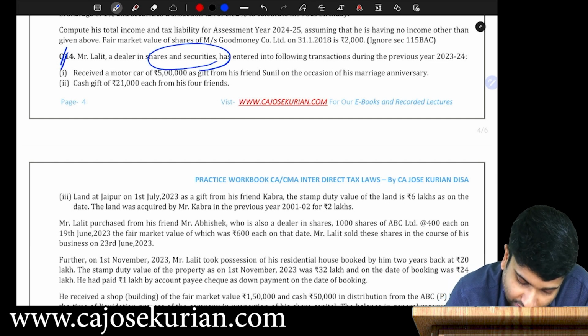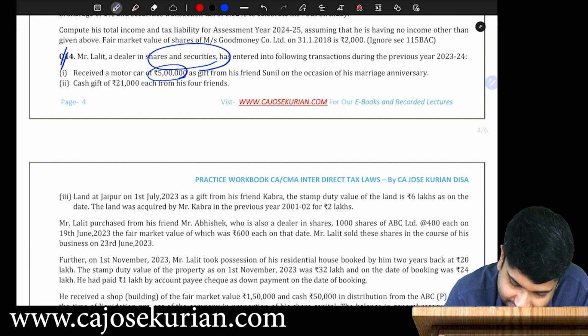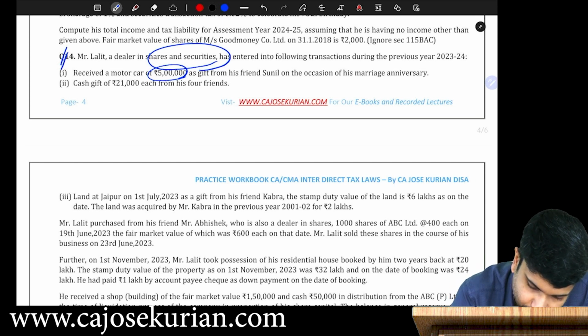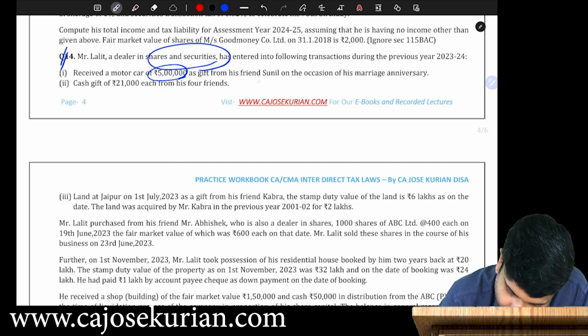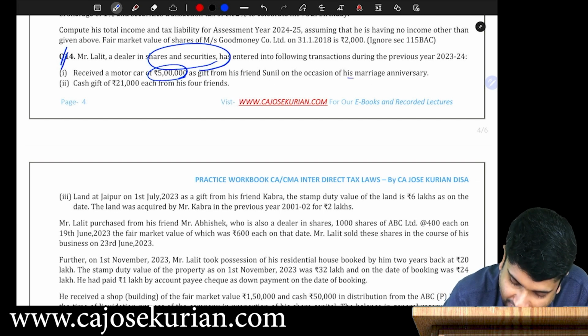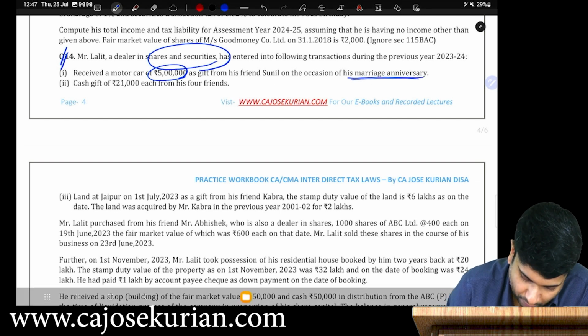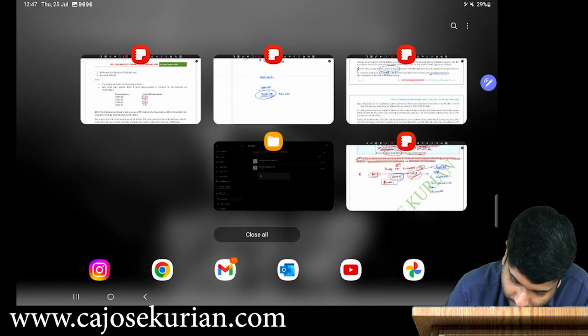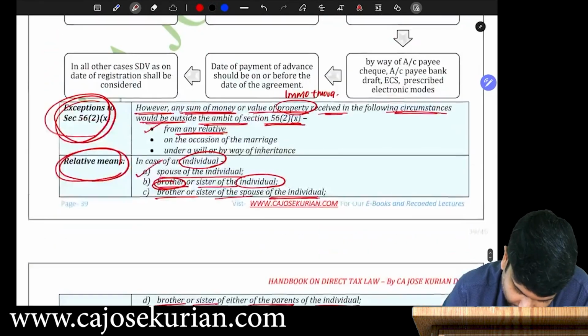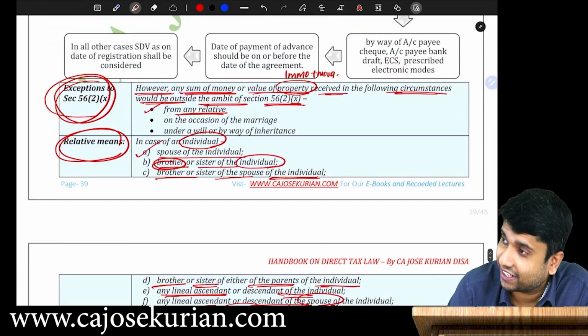Received a motor car worth 5 lakh as a gift from his friend Sunil on the occasion of marriage anniversary. And one more thing is there. Listen. See, I think we have explained only one thing under exception, okay?